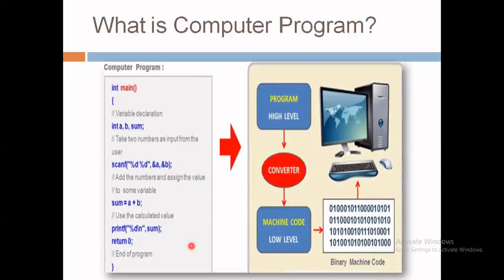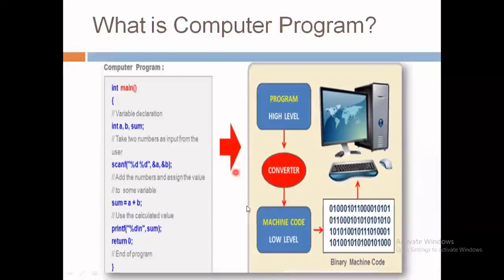Friends, a programmer can choose any programming language of his choice depending upon the type of software application to be developed. That means we have to choose a programming language depending upon the requirement of the software to be developed.